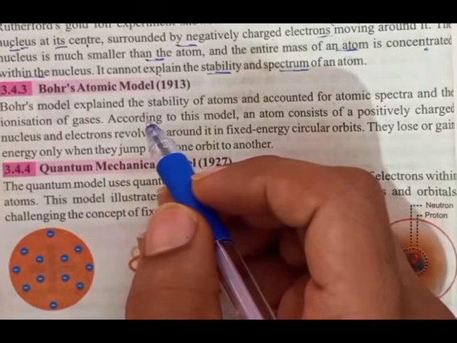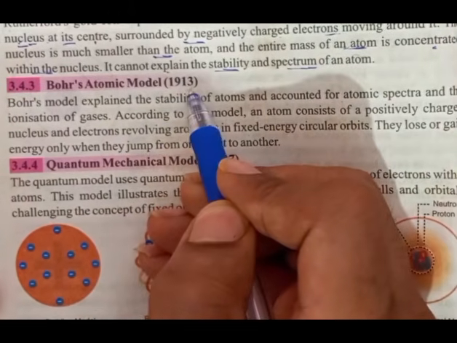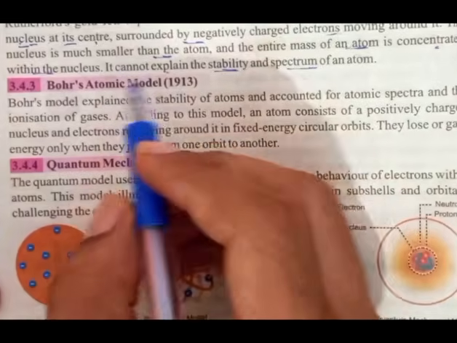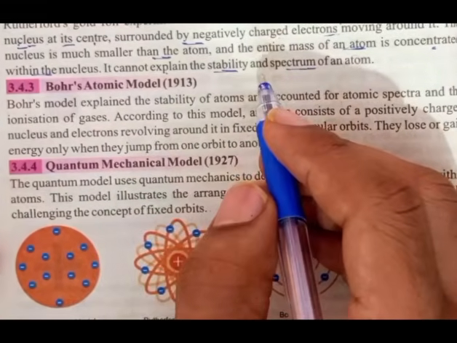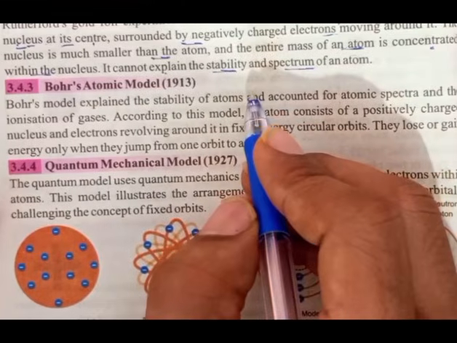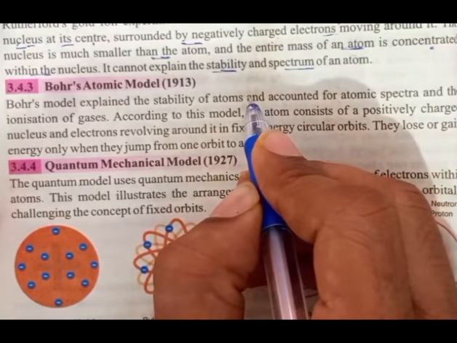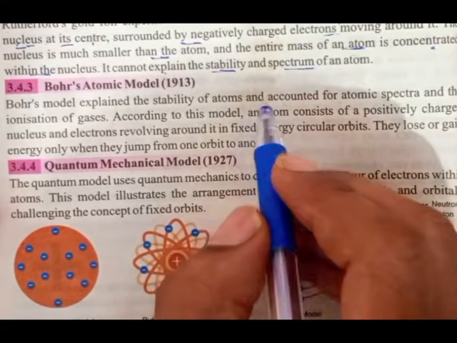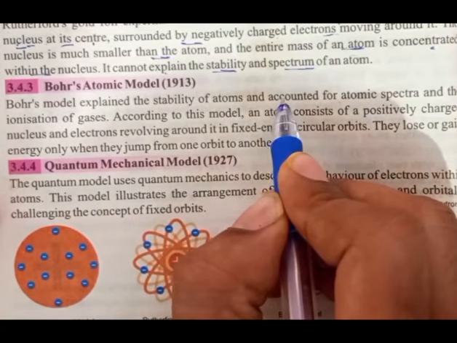Okay, let's discuss another atomic model, that is Bohr's atomic model, 1913. In 1913, Niels Bohr proposed a model for an atom. It was like a modification of Rutherford's model, but it also explained the observed line spectrum of the hydrogen atom.